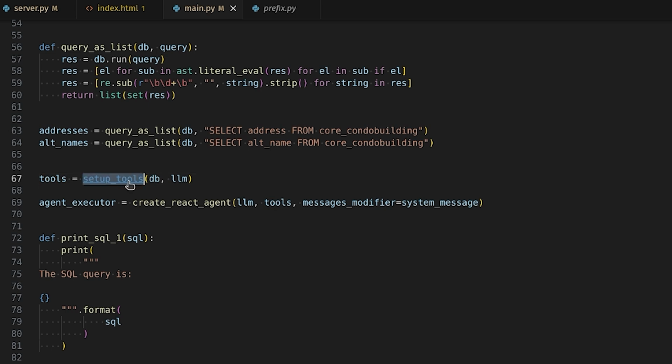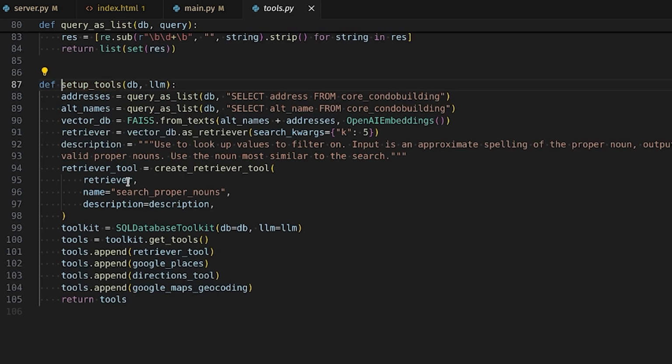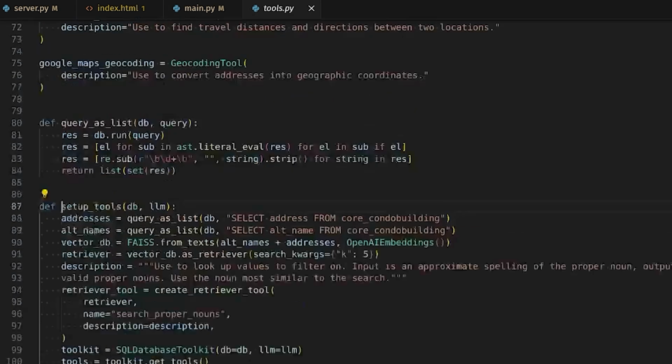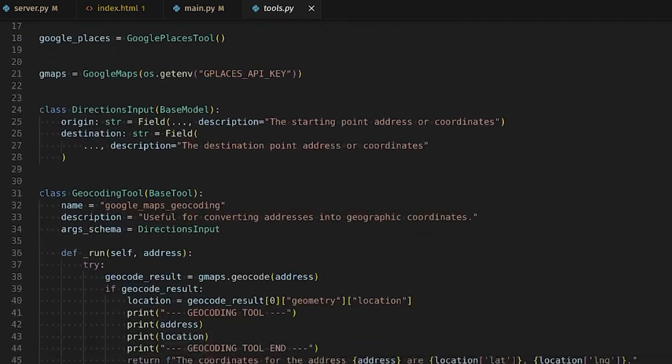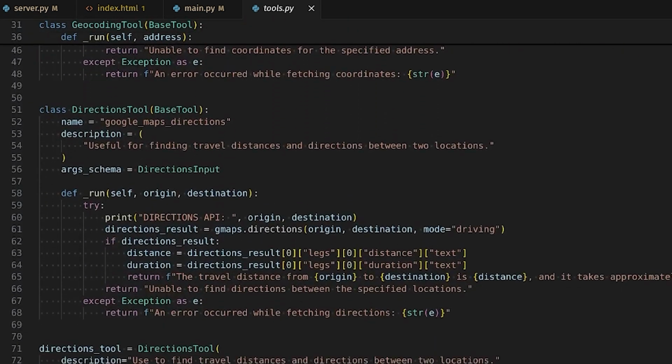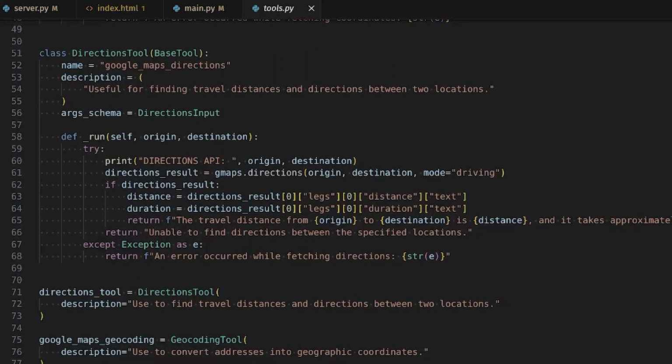So here we're gonna go to the tools file. Here I created my own tools that inherit from base tool. For example, I've created a travel distance directions tool. This basically hits the Google Maps directions API and formats the output in a way that's easily interpreted by the LLM. So here you'll see the travel distance from origin to destination is distance. So we standardize the output, which is very important for this project.